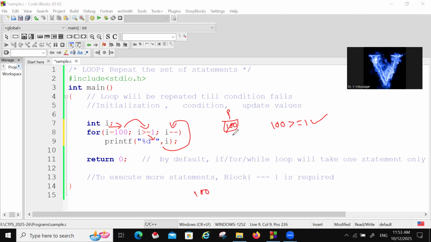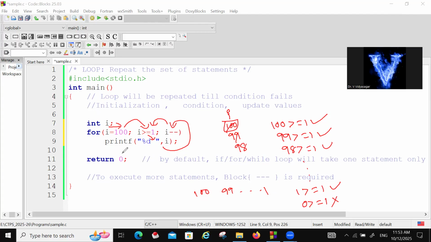Next, it goes here. I minus minus becomes 99. Now again it comes here: 99 greater than or equal to 1, condition true. Again 99 is printed, and again it goes here: 98. So 98 greater than or equal to 1, condition true. Like that it will go on till 1 greater than or equal to 1. The condition is true. Now this becomes 0. 0 greater than or equal to 1, condition false. Condition false means it will come out.